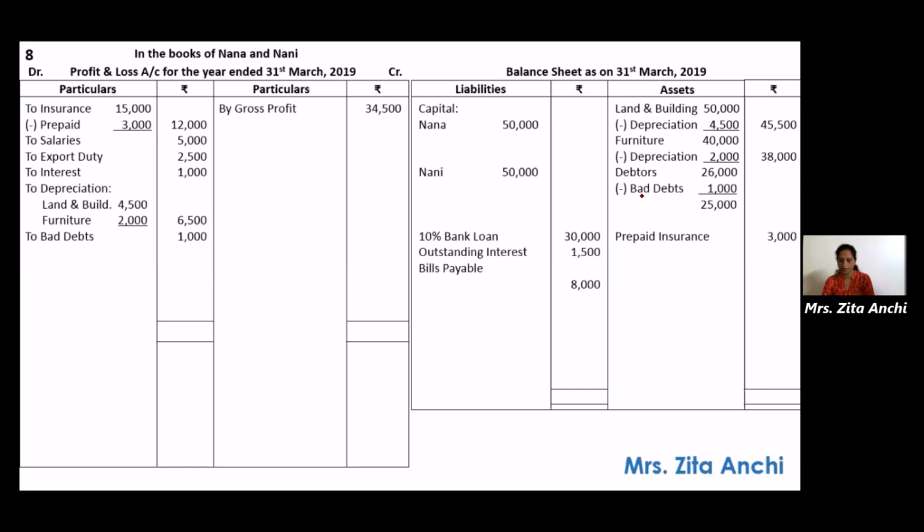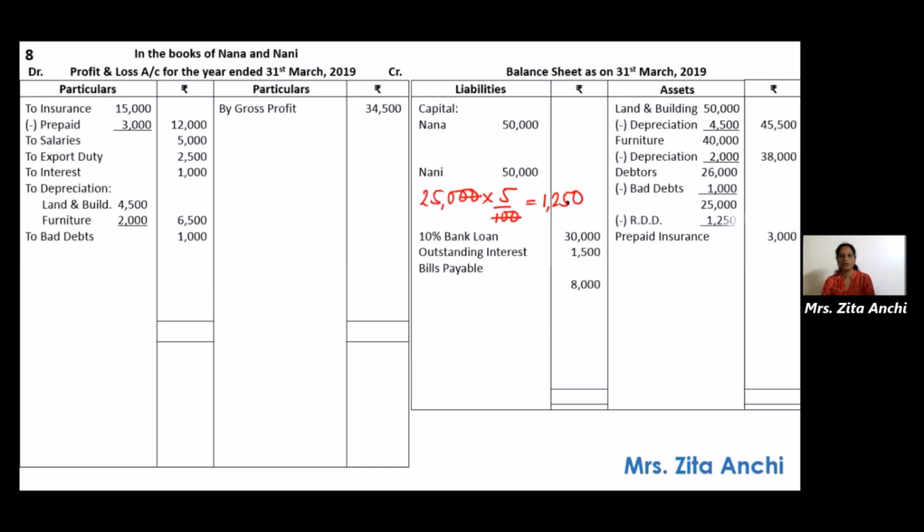Now second part says RDD at 5% on sundry debtors. So now what is your debtors? It was 26,000 minus 1,000. So now remaining is 25,000. So take 25,000 into 5%. That will be your RDD. So it comes to 1,250.